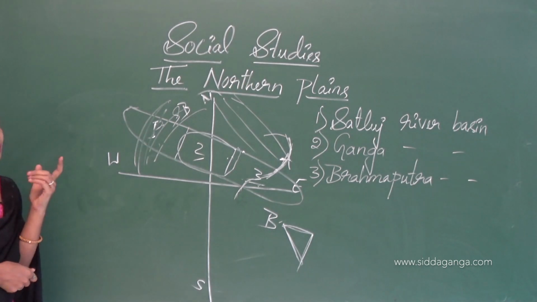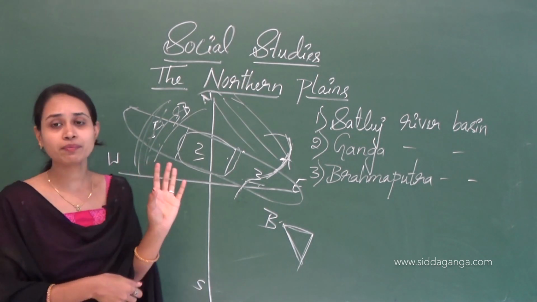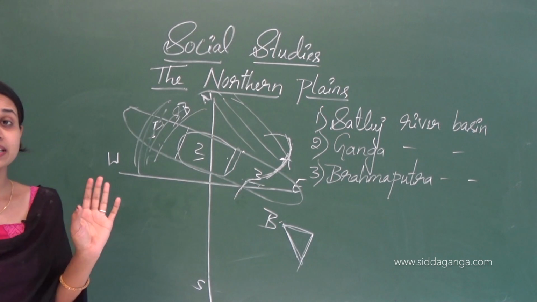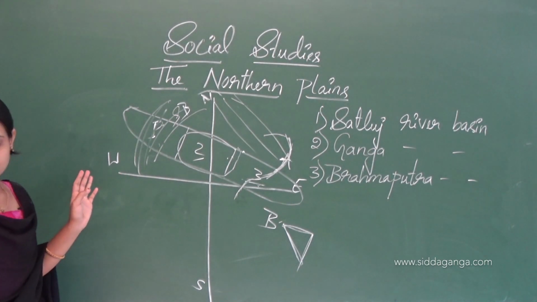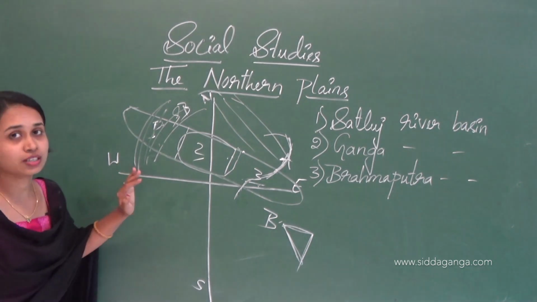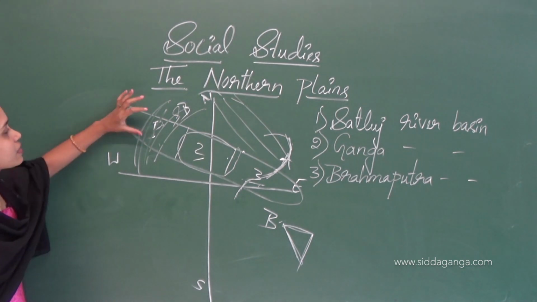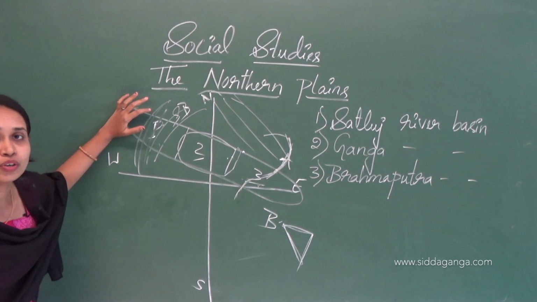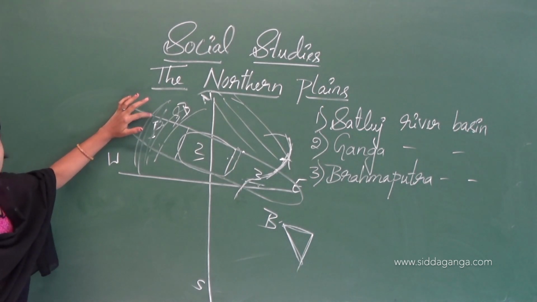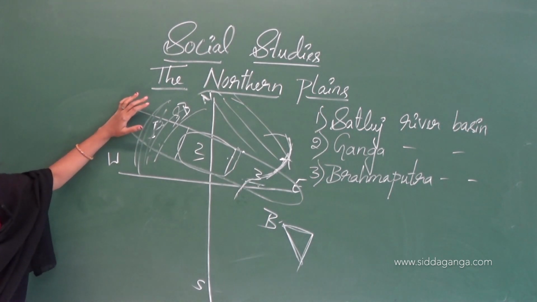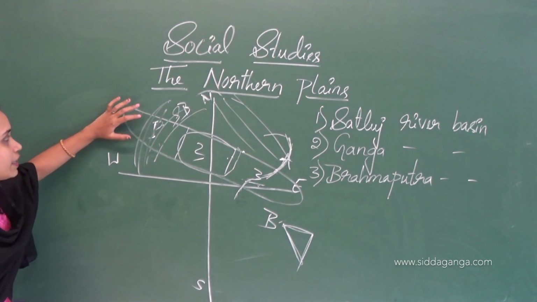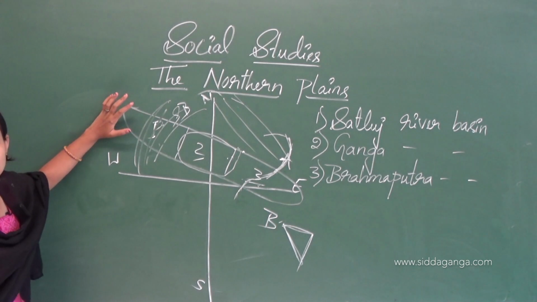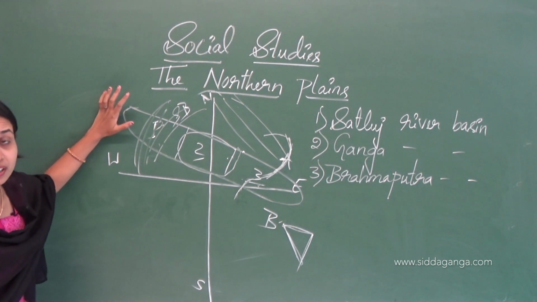So here makke ki roti is very famous in Punjab, and also sarson ka saag. Here sarson ka saag and makke ki roti are very famous in Punjab. It is the favorite dish of the people here.